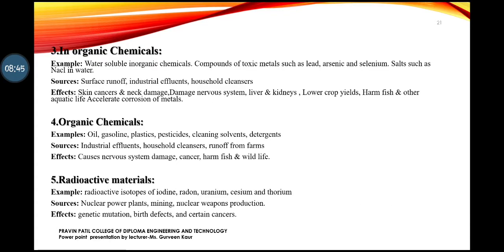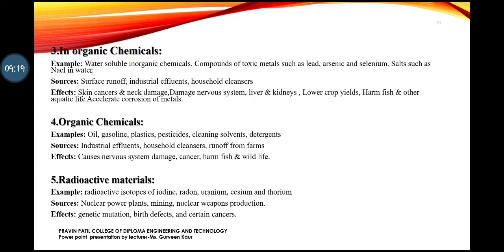Third one is inorganic chemicals. Inorganic chemicals can be water soluble inorganic chemicals, compounds of toxic metals such as lead, arsenic, cesium, and salts such as NaCl in the water. These are components which are inorganic, and they are not good for life. Sources can again be surface runoff when the soil gets contaminated, industrial chemicals, and household cleansing agents.